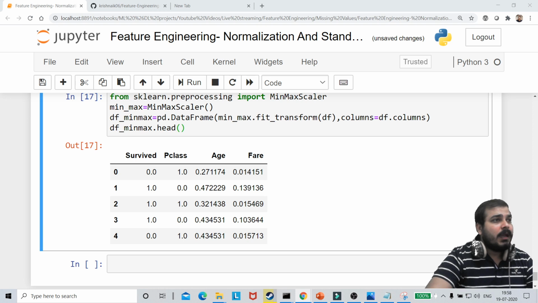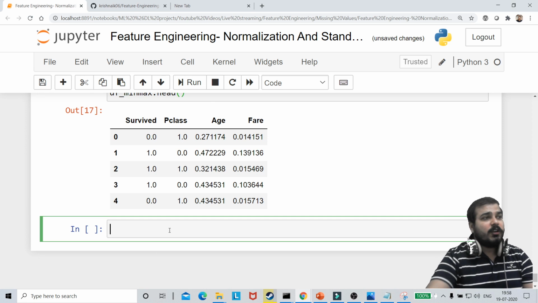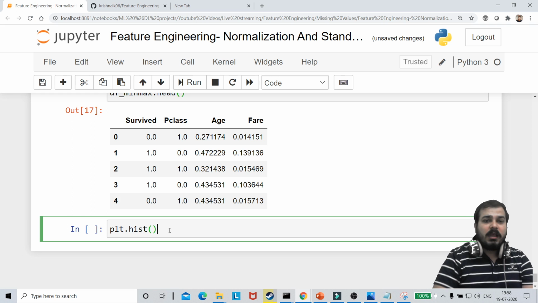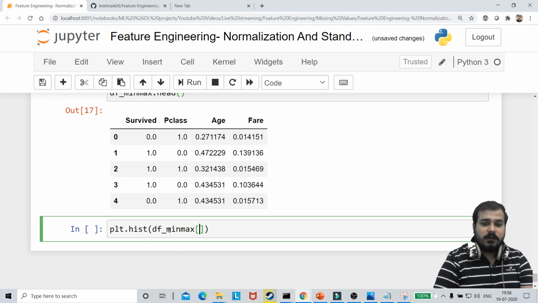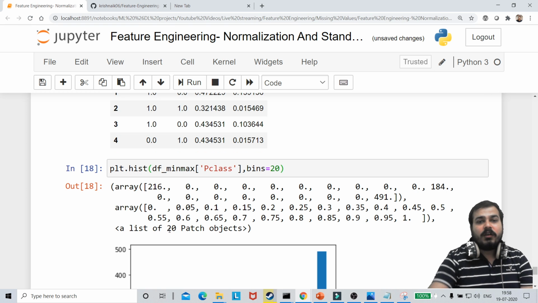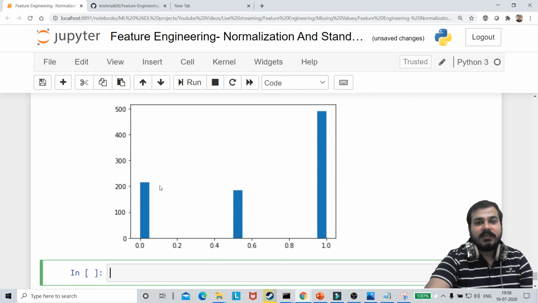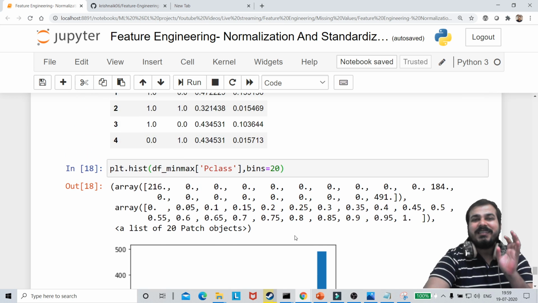Now let's see how the distribution looks. For the distribution, I'll write plot.hist, and here I'm going to take df_min_max of any one column, like pclass, with bins some value like 20. In pclass, you will have these particular values because pclass has discrete values.